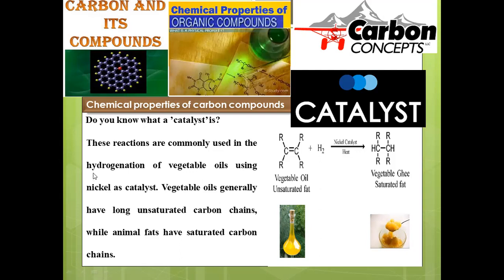These reactions are commonly used in the hydrogenation of vegetable oil using nickel as a catalyst. Vegetable oils generally have long-range hydrocarbons that are unsaturated, and animal fats are saturated. In our daily life, we regularly utilize vegetable oils like coconut oil, groundnut oil, sunflower oil, olive oil, so many types of oils, but not any animal fat is used for daily cooking.